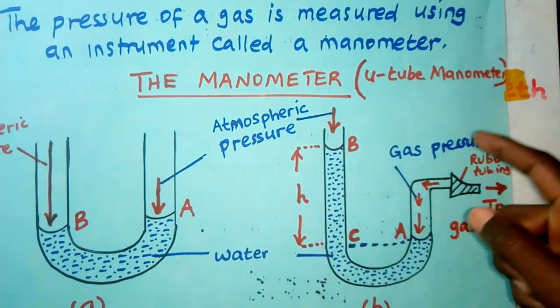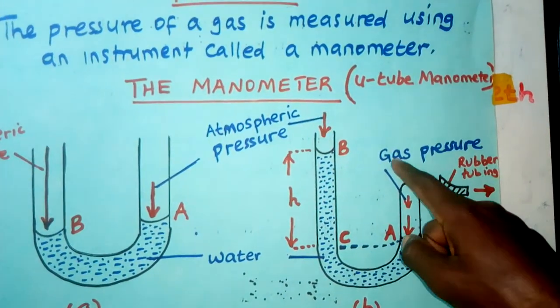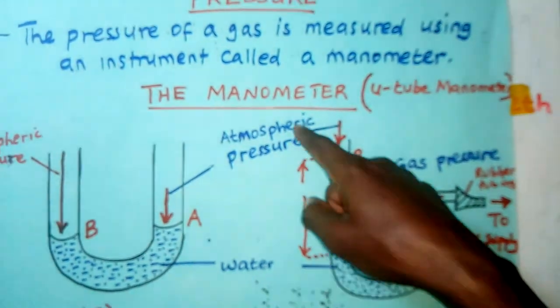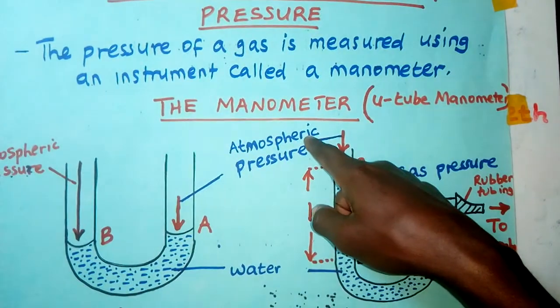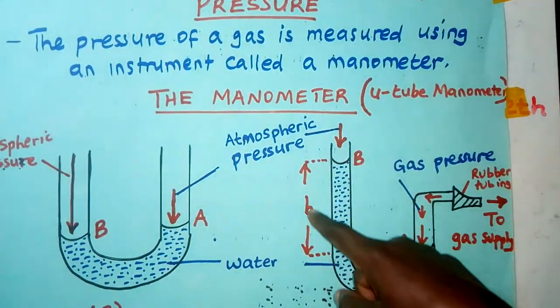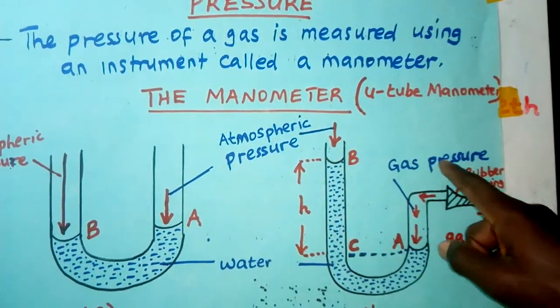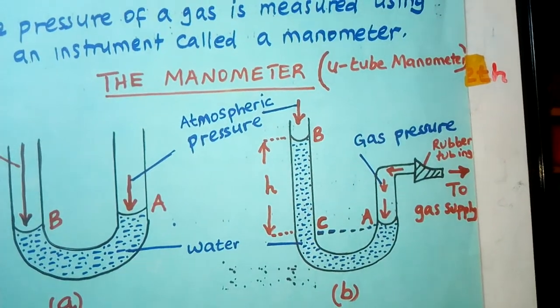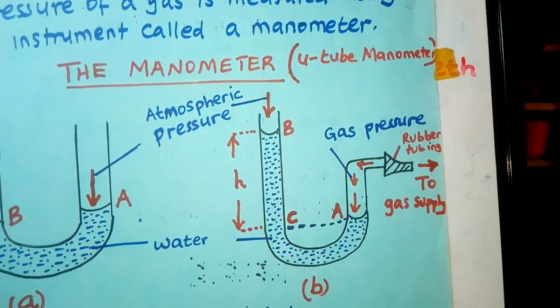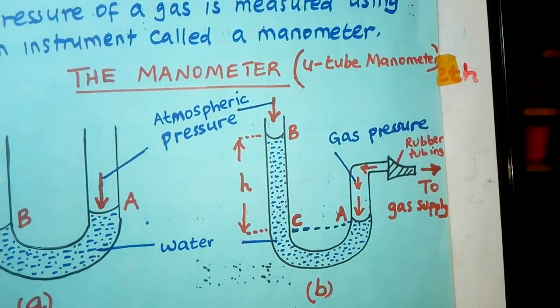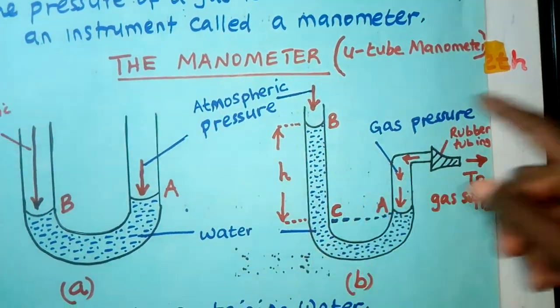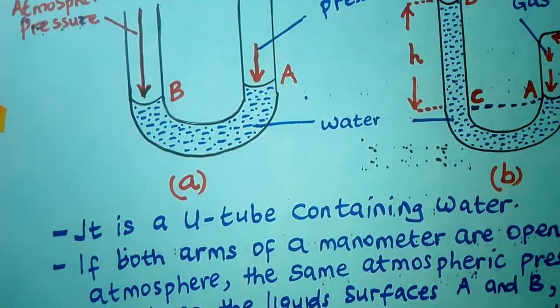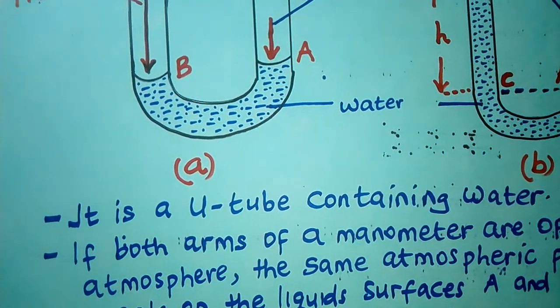So how do we calculate the pressure of the gas? For you to get the pressure of the gas, you simply add these two. You add atmospheric pressure plus the pressure due to the liquid column gives you the gas pressure. So the gas pressure will be equal to atmospheric pressure plus the pressure due to the liquid column, which is H.